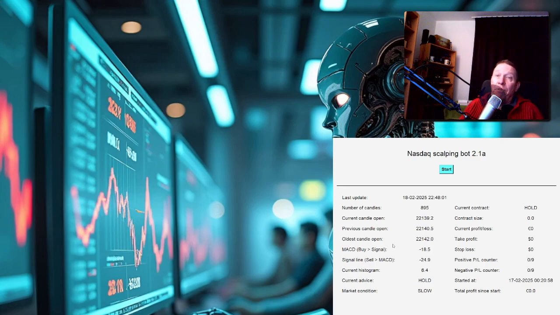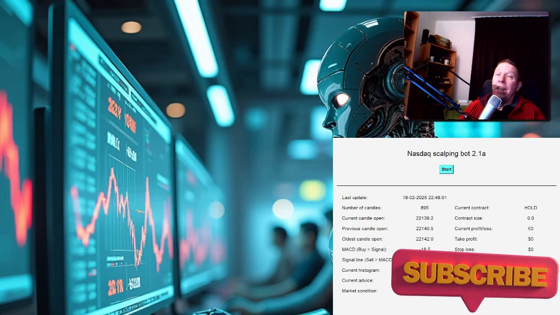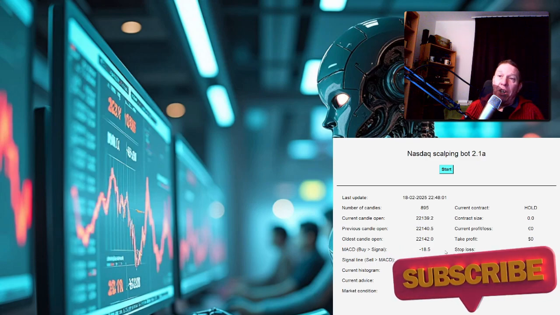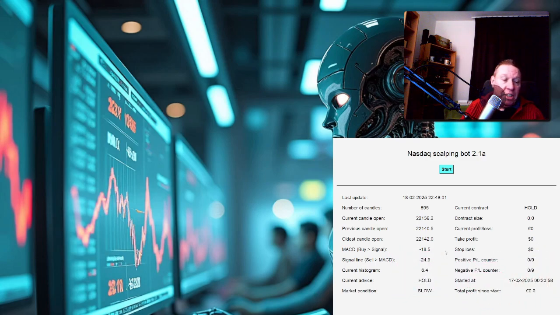The oldest candle open is 142, previous candle is 140, current is 139. The difference between all three candles should be at least 2 to open a contract, and the MACD should be in the right direction. So the bot does not open any contract at all, but it functions rather well.